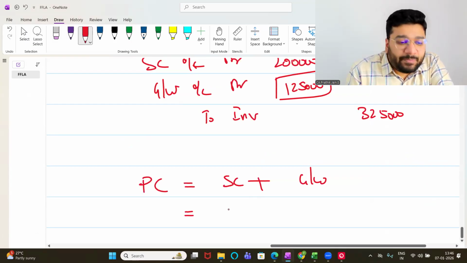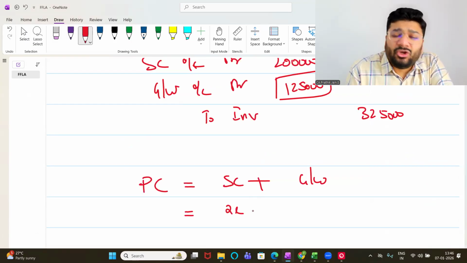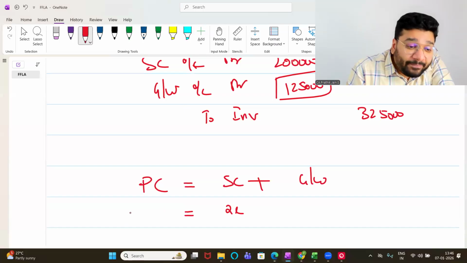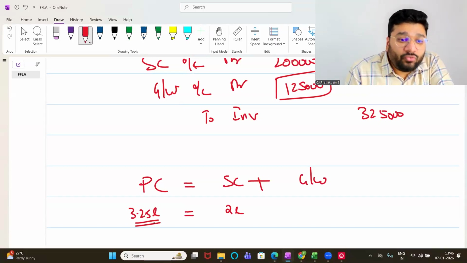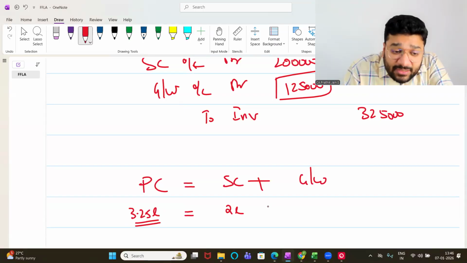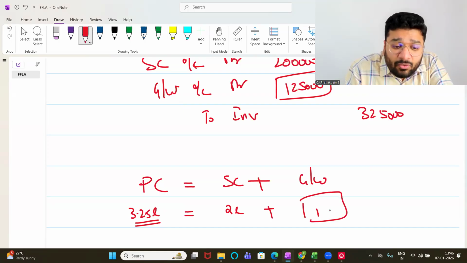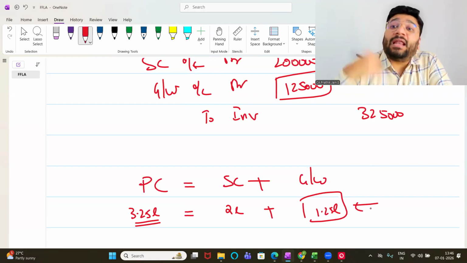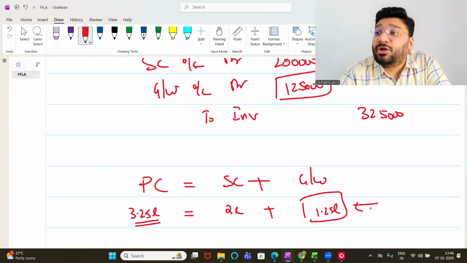What is the worth of the business, people? 3 minus 1, 2 lakh. For a 2 lakh worth of business, technically you should give only 2 lakh. But how much are you paying? 3.25 lakh. The extra 1.25 lakh that you're paying is called goodwill. Any money that you pay over and above the worth of the business is called goodwill.